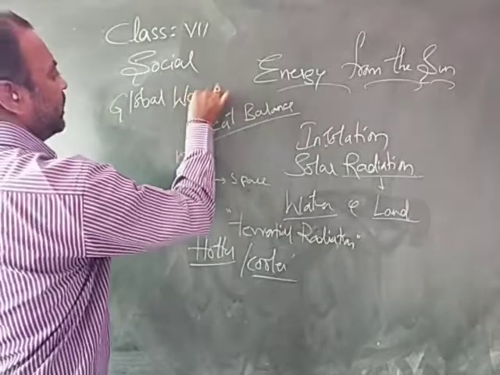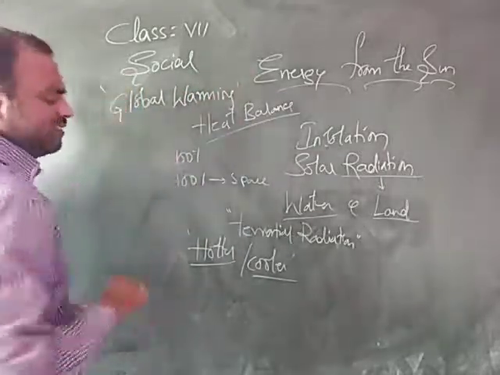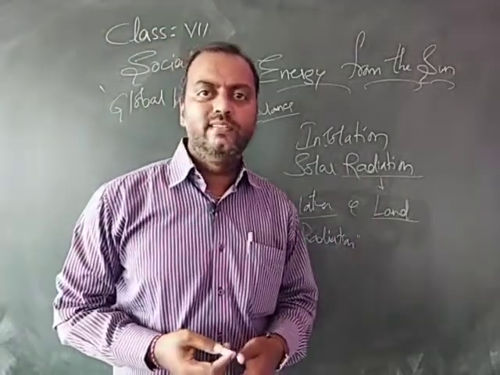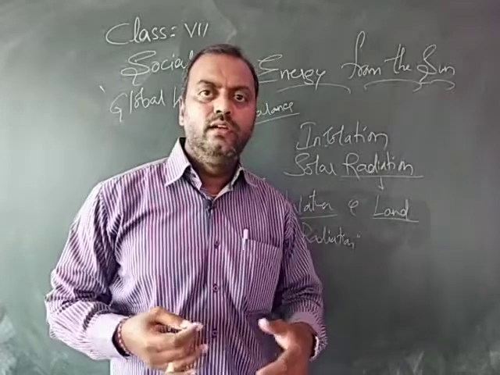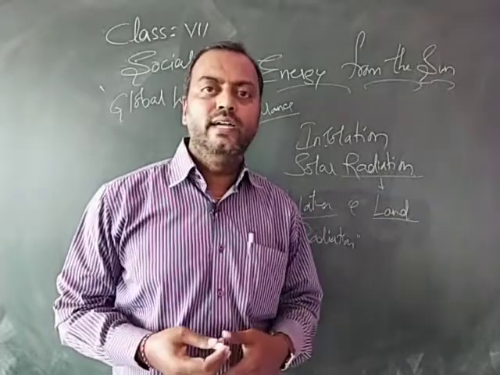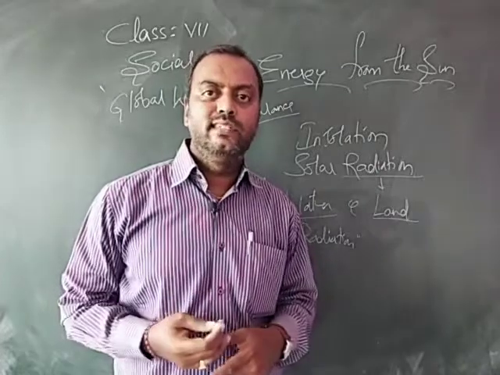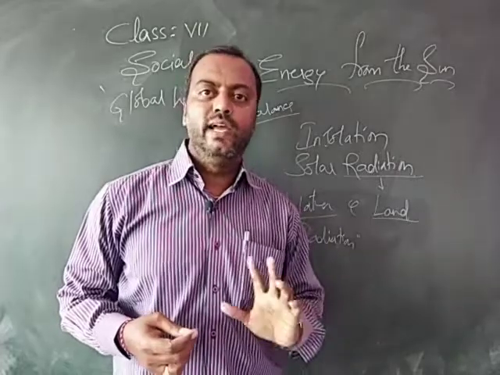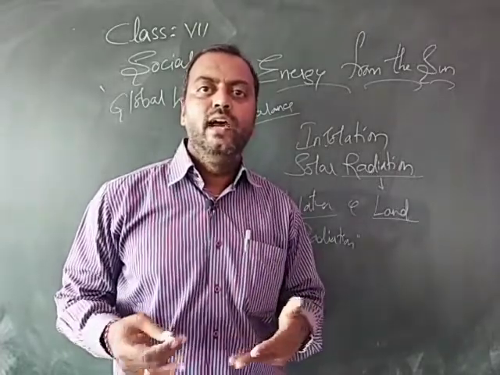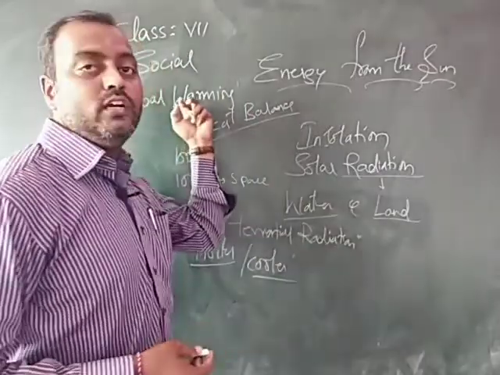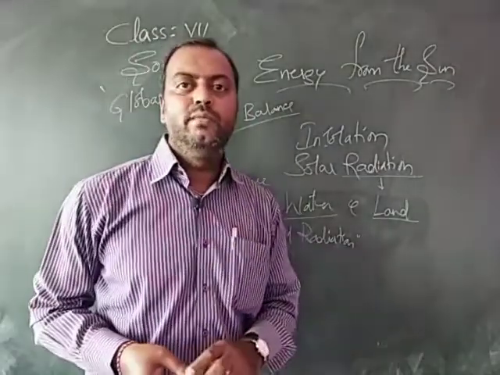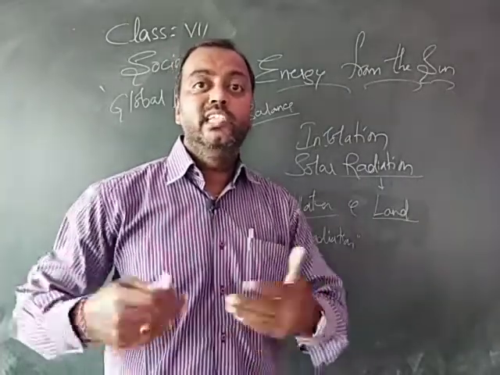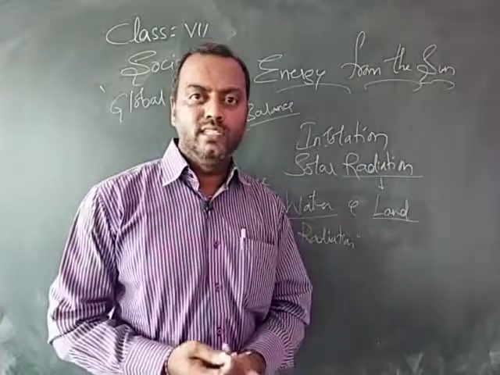The most burning topic here in the country. So how does this carbon dioxide enter into the atmosphere? With the usage of fossil fuels like petrol, diesel, kerosene and coal. When you burn these kinds of fossil fuels, carbon dioxide gets released into the atmosphere, which further prevents the radiation of the earth, and the earth gets warm day by day, and that leads to a crisis called global warming. So please keep it in mind, children, that the globe becomes warm because radiation is not allowed by the gases which are present in the atmosphere.